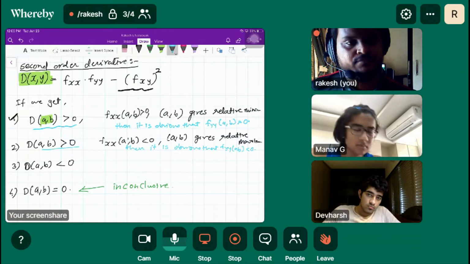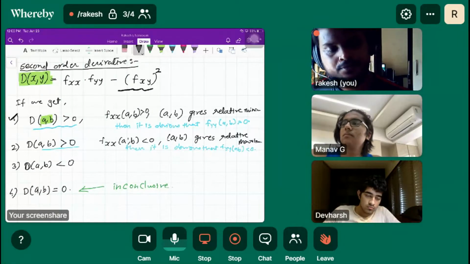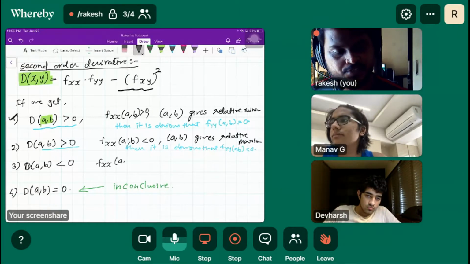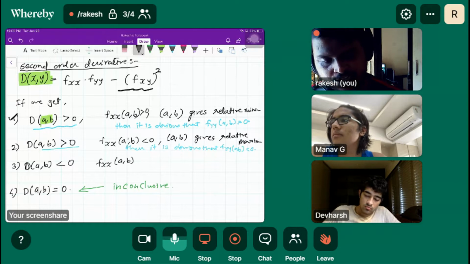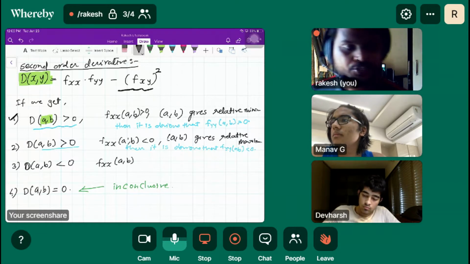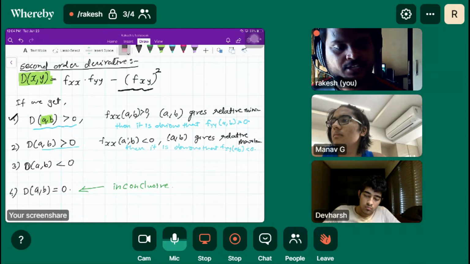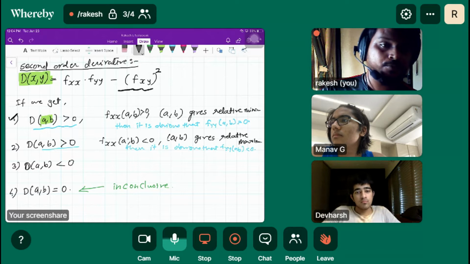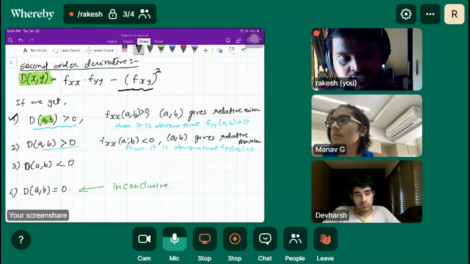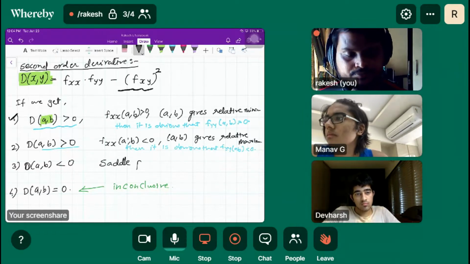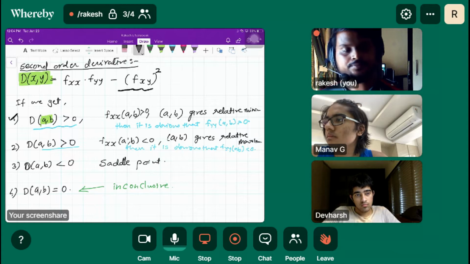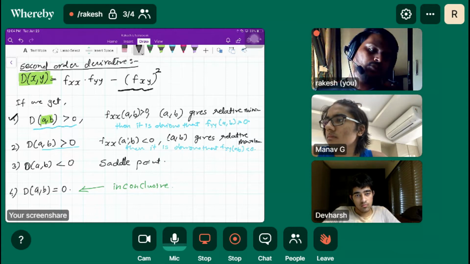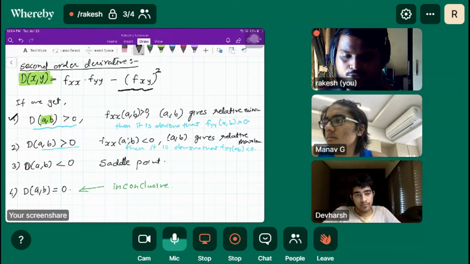And what about when the second order derivative is negative? Then either of these is negative and the other must be positive, meaning they are going in different directions, like the gradient changing from positive to negative and negative to positive at the point. That is basically a saddle point at (a,b).